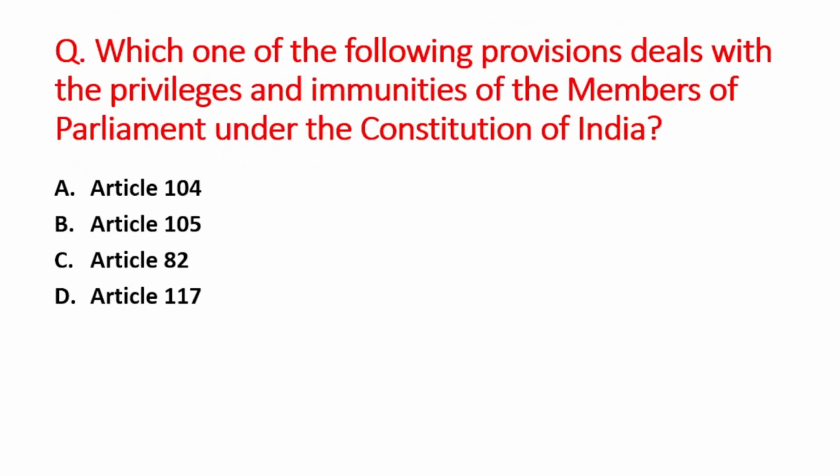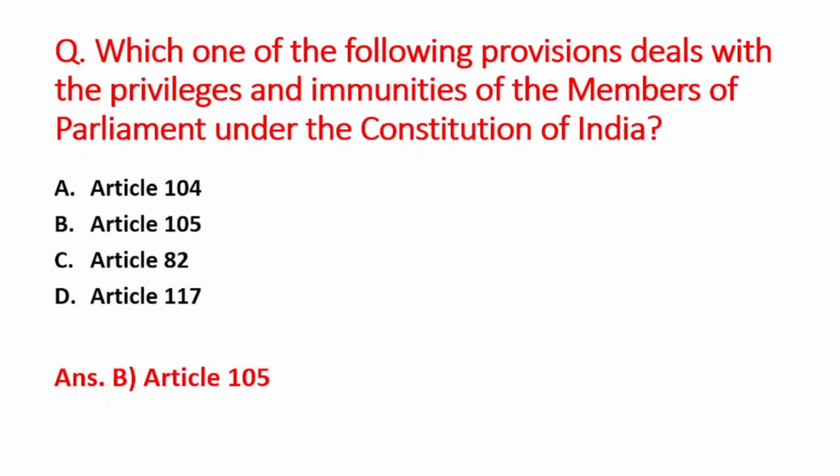Next question is, which one of the following provisions deal with the privileges and immunities of the members of Parliament under the Constitution of India? A option is Article 104, B option is Article 105, C option is Article 82, and D option is Article 117. So right answer is option B, that is Article 105 deals with the privileges and immunities which are provided to the members of Parliament, right?